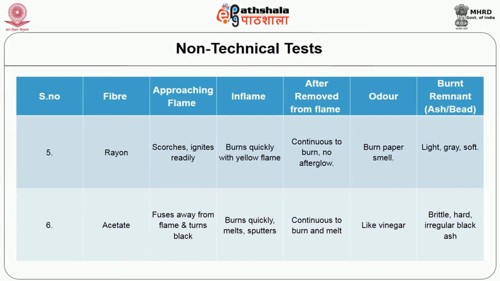Coming to the next category, that is acetate, while approaching flame, it fuses away from the flame and turns black. Regarding acetate rayon, in flame, it burns quickly, melts and sputters. While removing from the flame, it continues to burn and melt. The smell is like vinegar, and the ash is brittle, hard, irregular black.